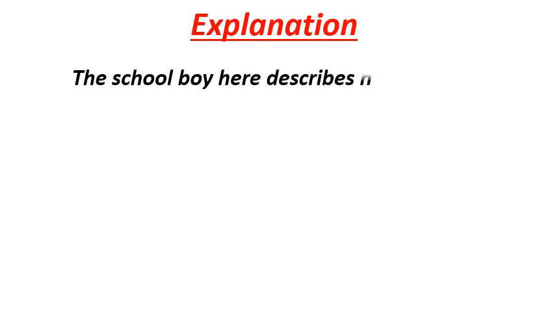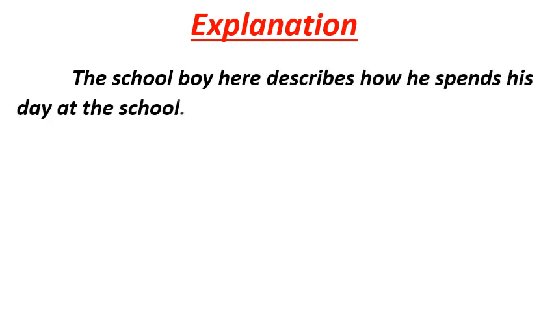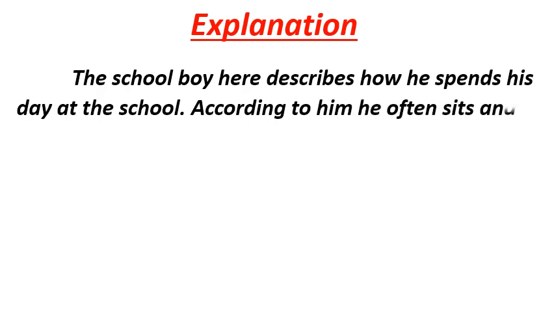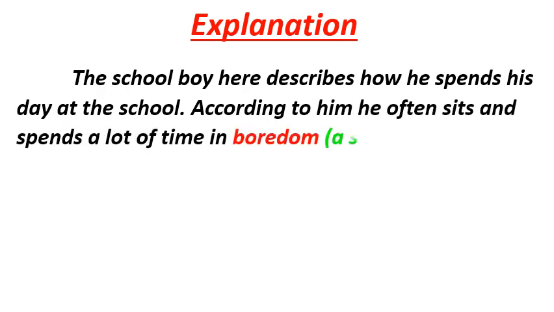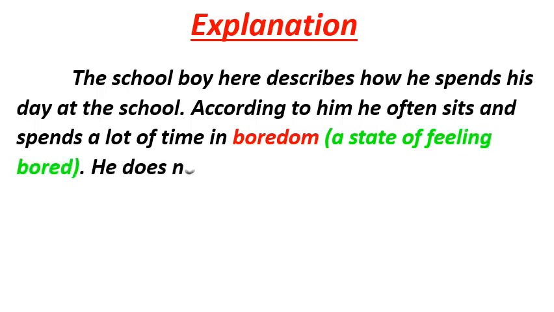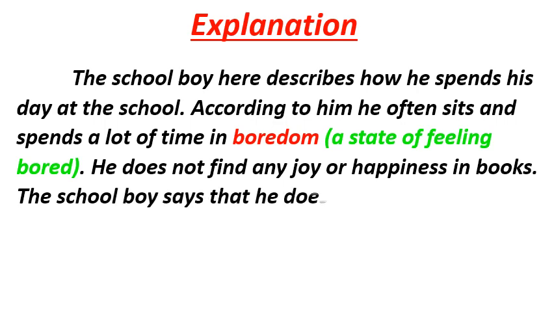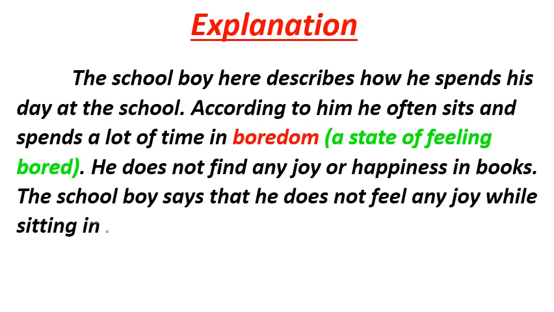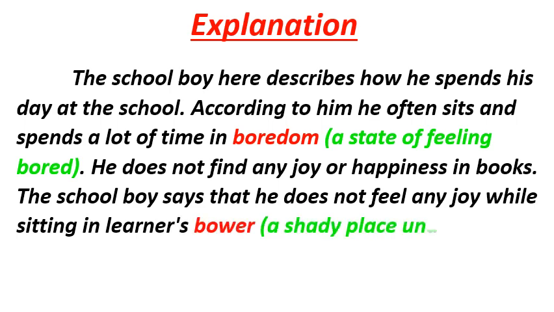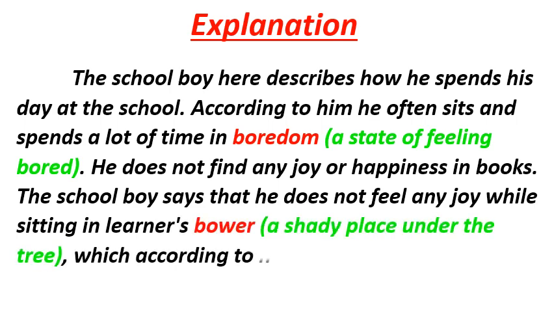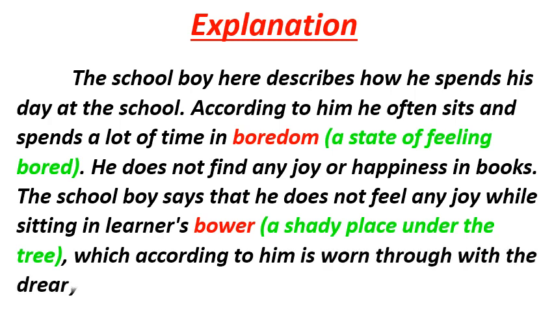So now let's see the complete explanation of stanza 3. The schoolboy here describes how he spends his day at school. According to him, he often sits and spends a lot of time in boredom. Boredom means a state of feeling bored. He does not find any joy or happiness in books. The schoolboy says that he does not feel any joy while sitting in learner's bower. Bower means a shady place under a tree, which according to him is worn through with the dreary shower.